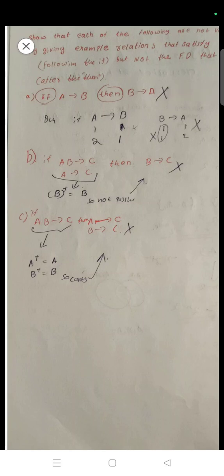AB gives C, A gives C, no. B gives C, then B gives A, no. B closure is equal to B, not possible. B closure gives C, not possible. AB కలిసి C వస్తుంది. సో A వస్తే C వస్తుందా, B వస్తే C వస్తుందా? రాంగ్. ఇవి రెండు రాంగ్.